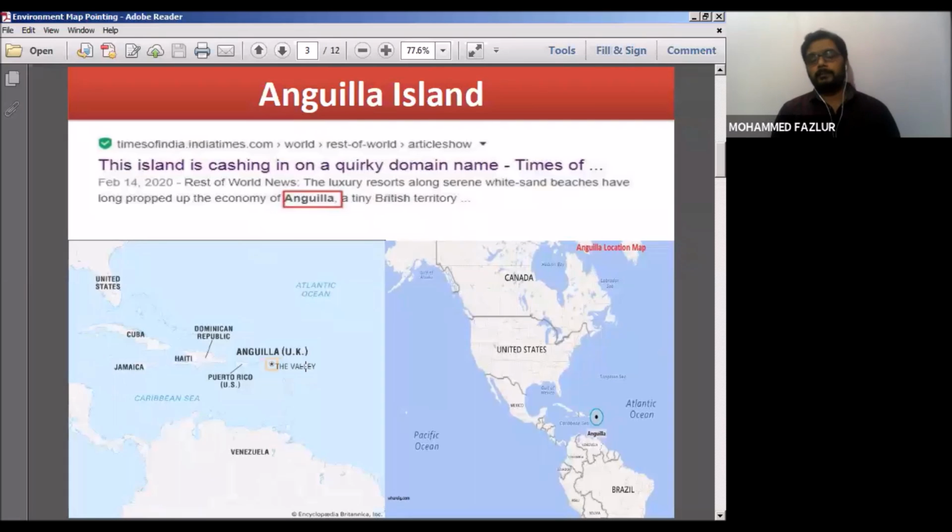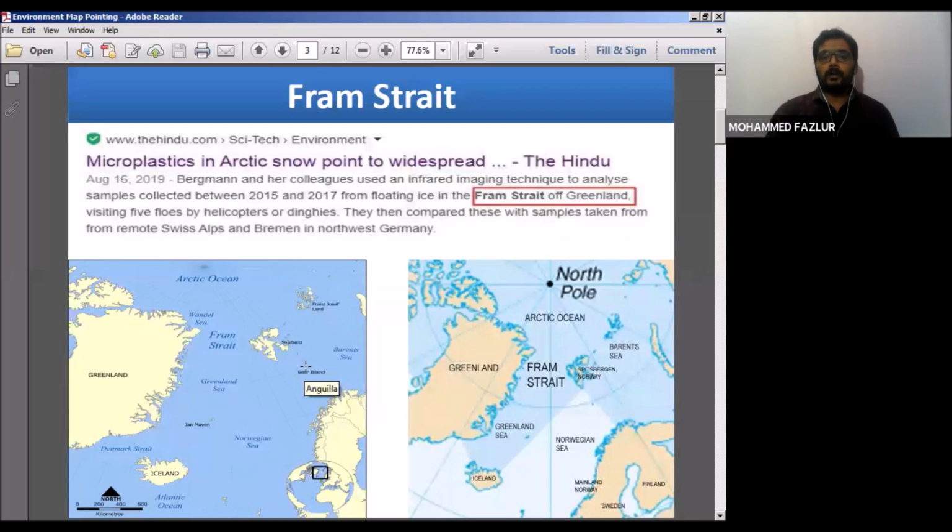In prelims, it may not be based on the domain name, it may not be based on your artificial intelligence, but questions may be: Anguilla Islands is in the news, it belongs to which of the following oceans? Then the answer will be Atlantic Ocean, or the answer will be the Caribbean Sea or part of these Caribbean countries. I hope two topics which I have covered.